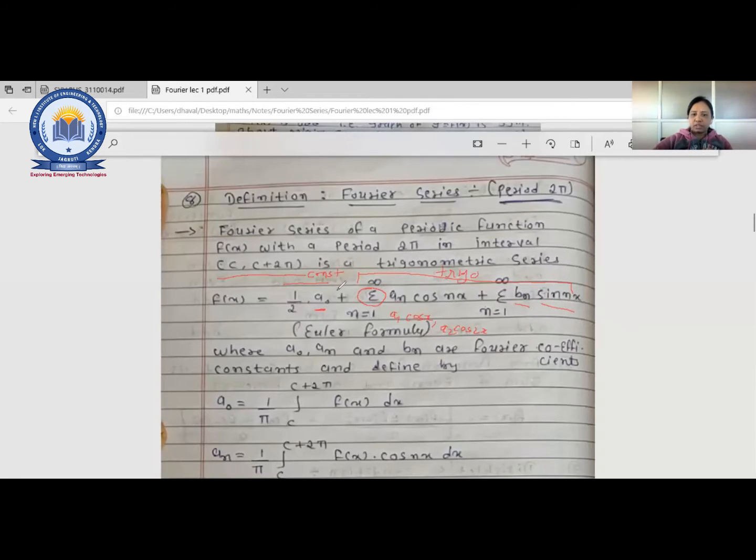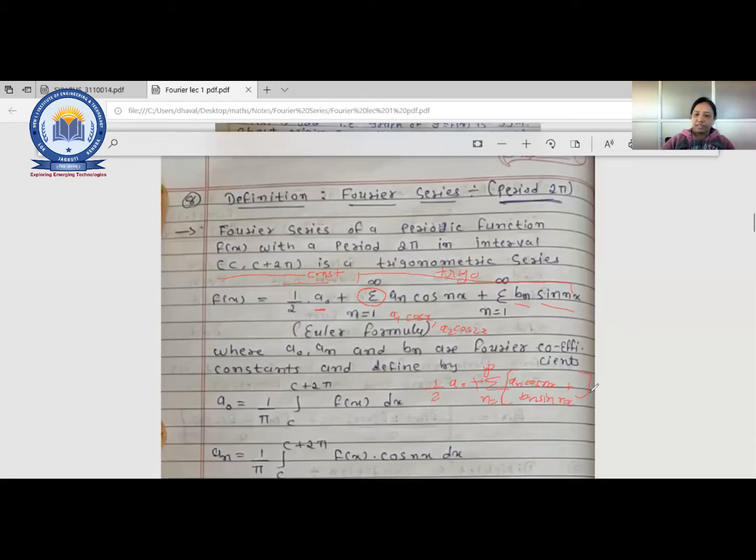In some books, you can take the sigma common out also. That means it can be rewritten as 1 by 2 a0 plus sigma n equal to 1 to infinity, and then you can write both terms, an cos nx plus bn sin nx.